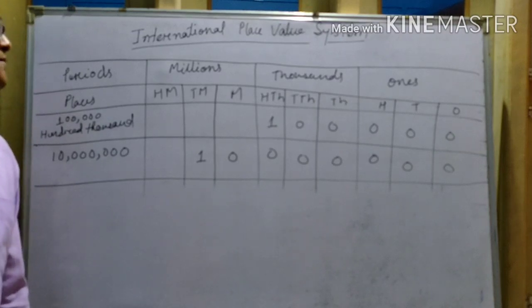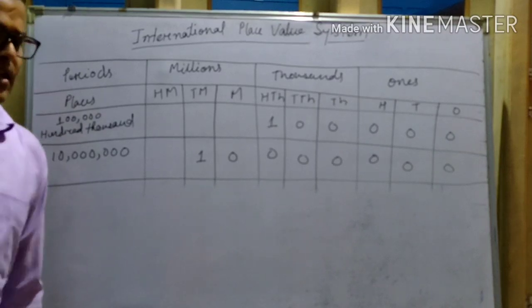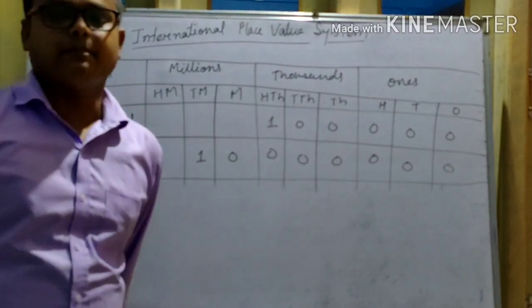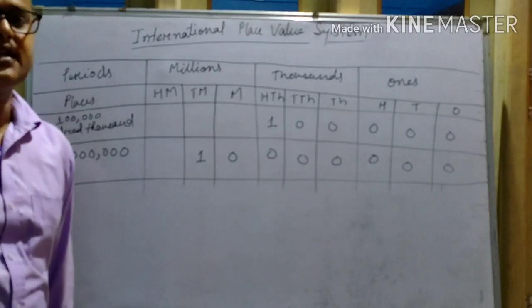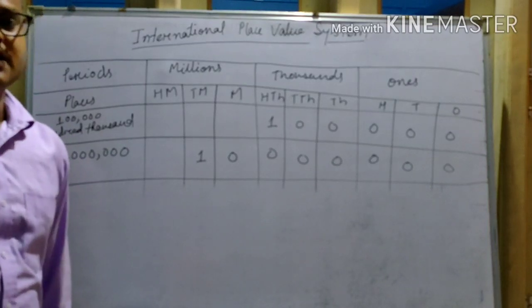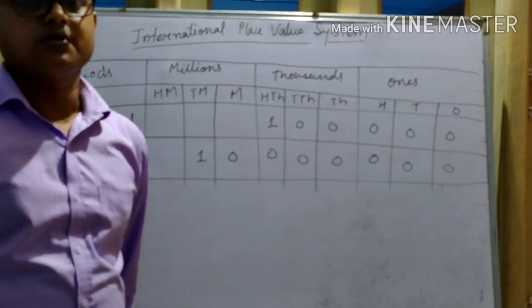Now we will discuss how we read a number and how we write a number in the Indian place value system and the international place value system.